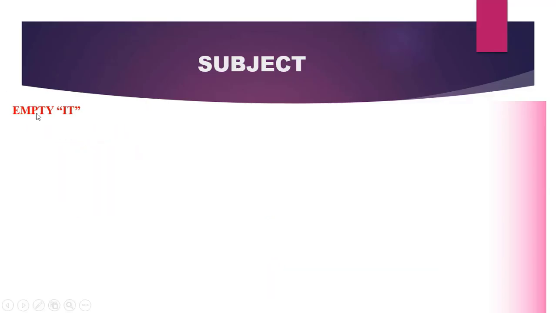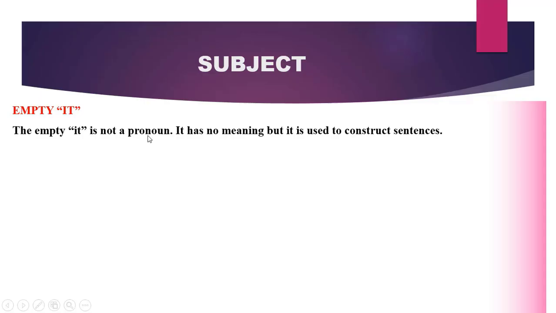What about empty it? When we say it is empty, we can also say it is a prop it. In grammar, if we say empty it, it means that this particular word is not a pronoun. It has no meaning. However, it is used to construct sentences. When the word it is used in this sense, it usually talks about weather conditions and time.